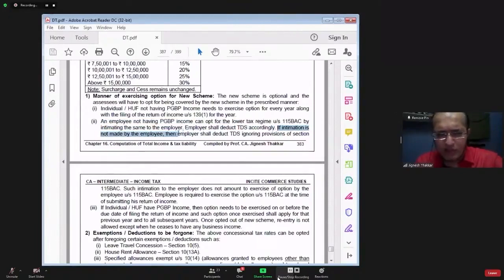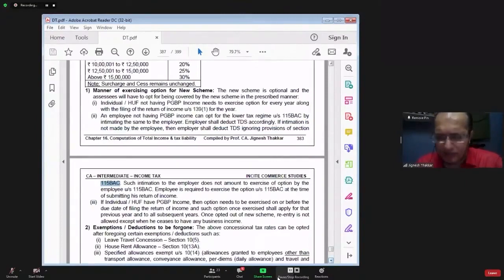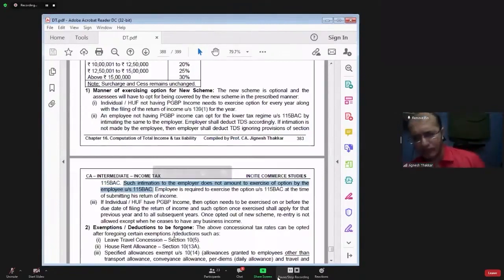If intimation is not made by the employee, then the employer shall deduct TDS ignoring the provisions of section 115BAC. If you don't intimate your employer, then he will calculate tax liability as per the slab rates given in the Annual Finance Act. Now, this is a very important point. Such intimation to the employer does not amount to exercise of the option. Why are you intimating the employer? So that while deducting TDS, he will consider 115BAC and accordingly calculate the amount of TDS.